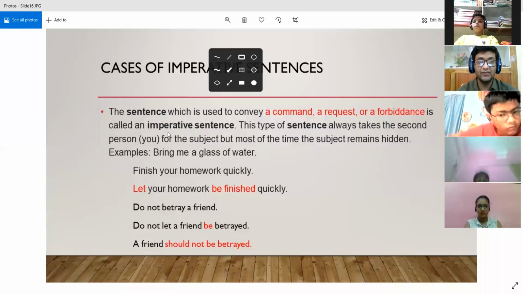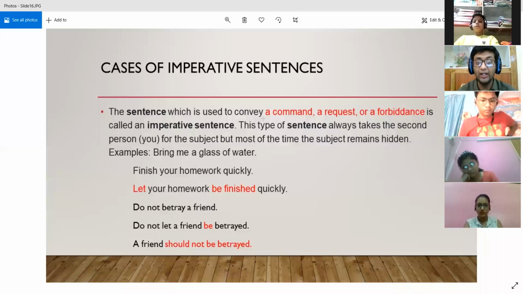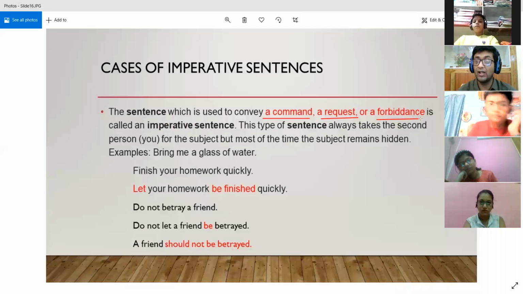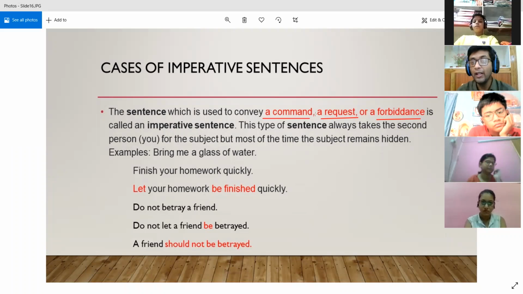Imperative sentences are those sentences that are used to convey a command, a request, or a forbiddance. All right. Forbiddance is something where you are stopped from doing anything, right? Command is something when you are commanded to do something, that do it. You are ordered. And forbiddance is something when you are ordered not to do something. You are stopped from doing anything.